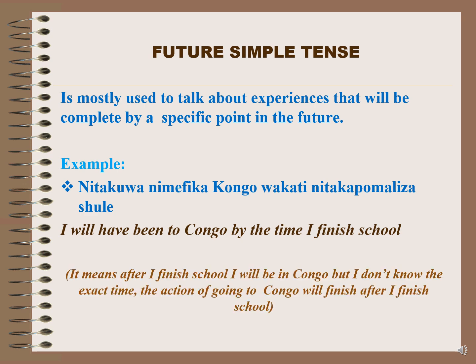It means after I finish school, I will be in Congo, but I don't know the exact time. The action of going to Congo will finish after I finish school. That is the only thing I know. So this is the future simple tense.